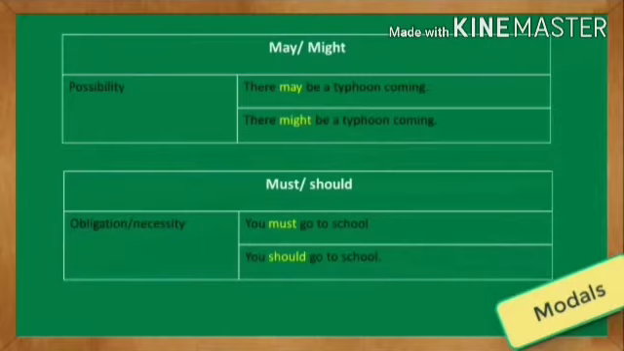Next is may and might. May or might could mean a possibility. Example, there may be a typhoon coming or there might be a typhoon coming. The next one is must and should. This means an obligation or necessity. Example, you must go to school or you should go to school.